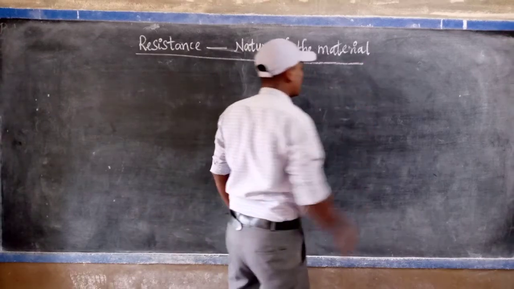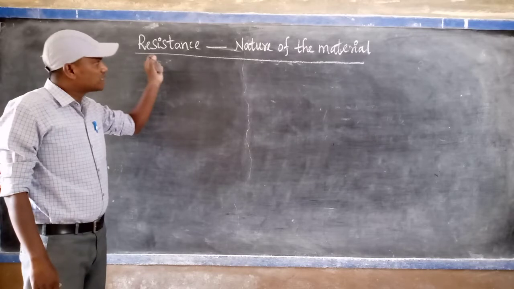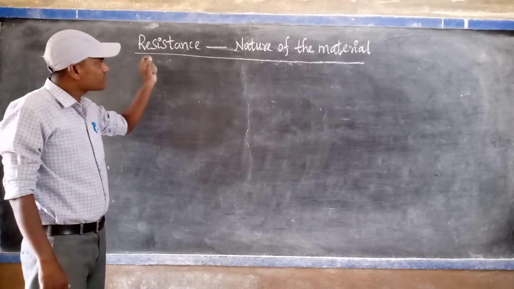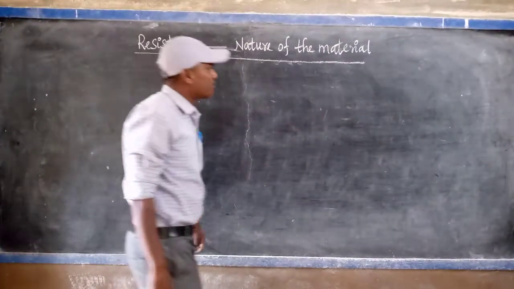Our concept is how the resistance of a material is dependent on the nature of the conductor or material.